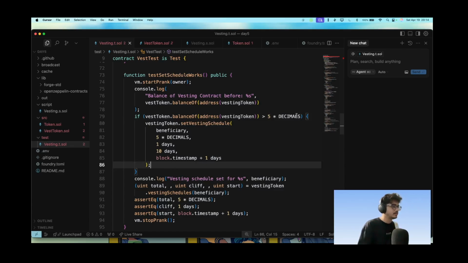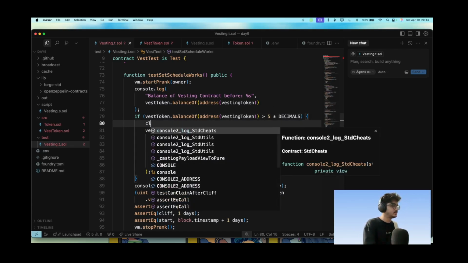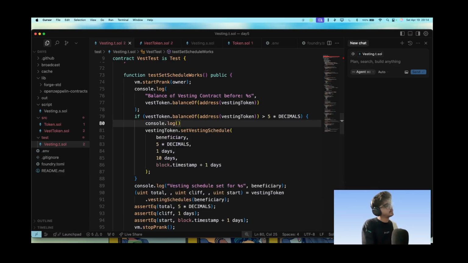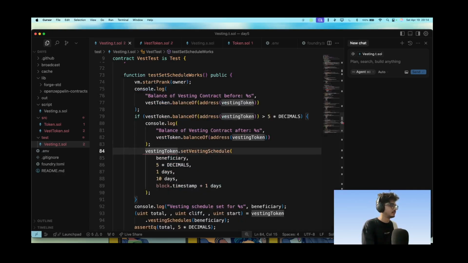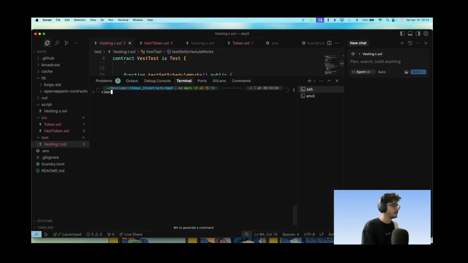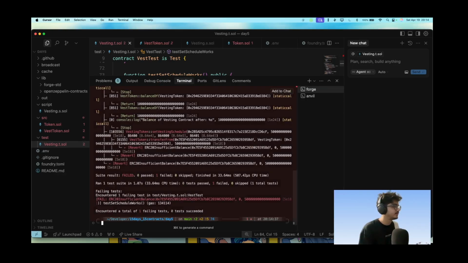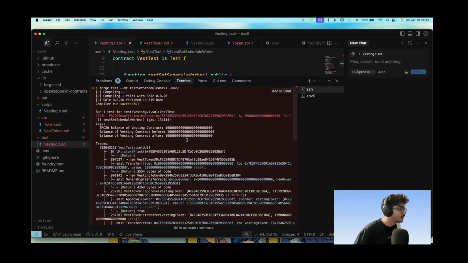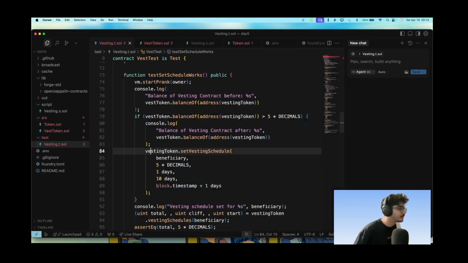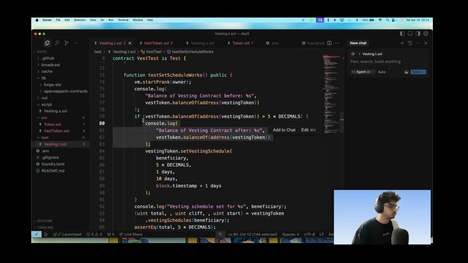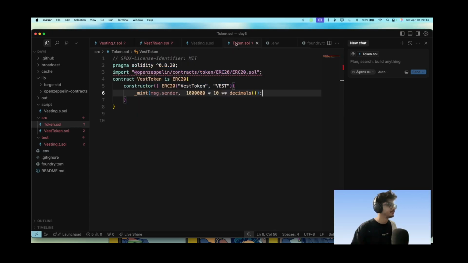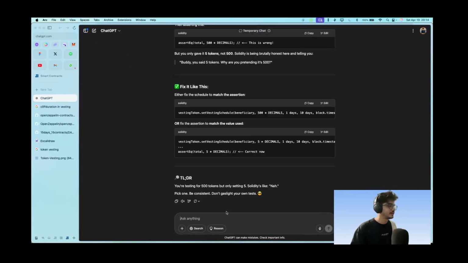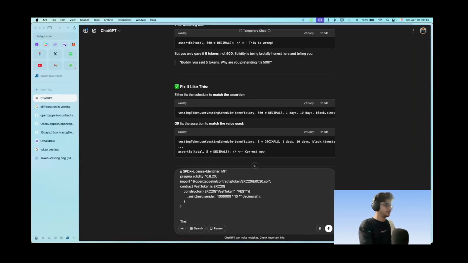And console log. Yeah, let's go again here. This is what happens when you test it, right? So after and before, this is where we are actually failing. I am thinking that the problem is here. So let's let the AI know this is the problem here.